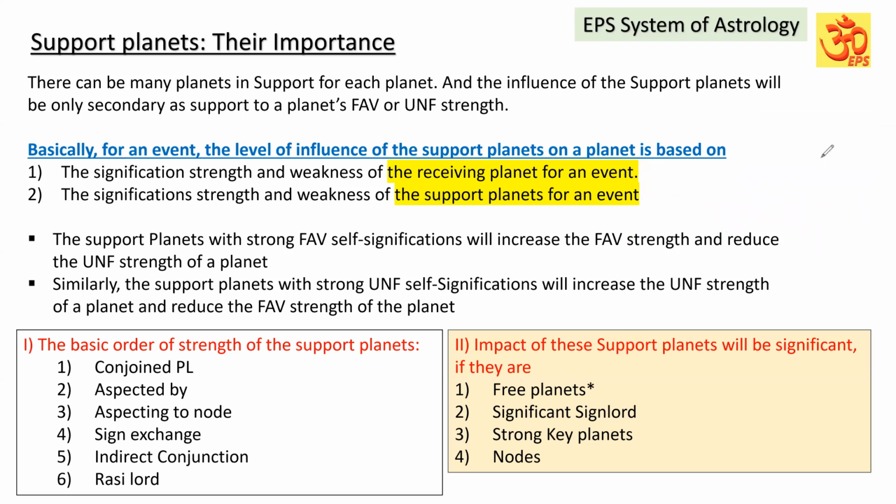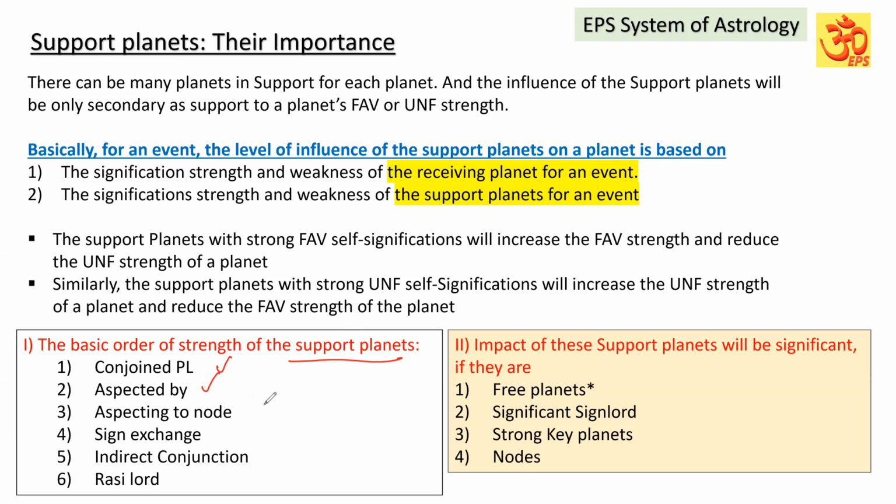Now, I was telling about the receiving planet's strength. Normally, this is the basic order of strength of the support planets: conjunction, aspect, and all these things. In general, the impact of the conjoined planets comes first, because conjunction is stronger than all the other supports.